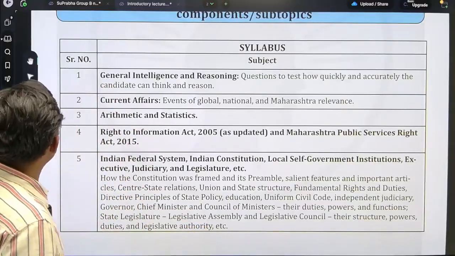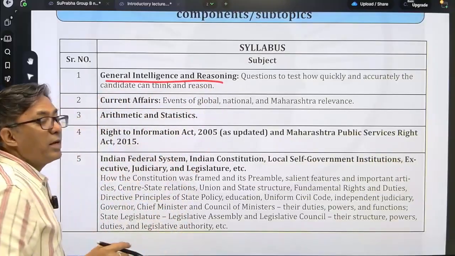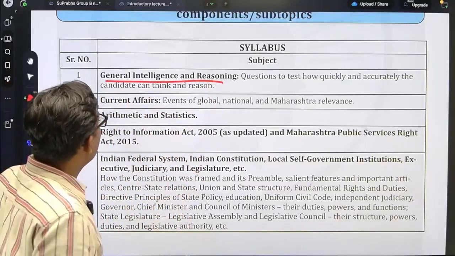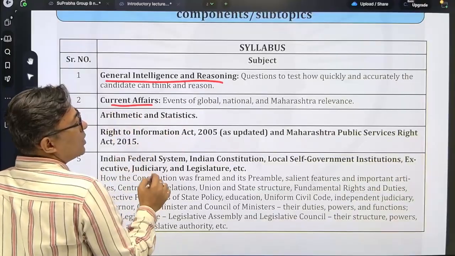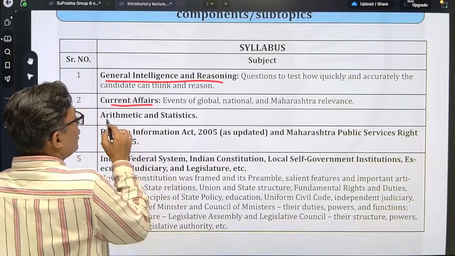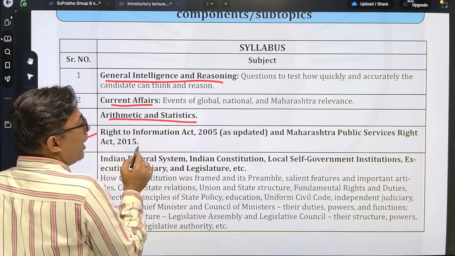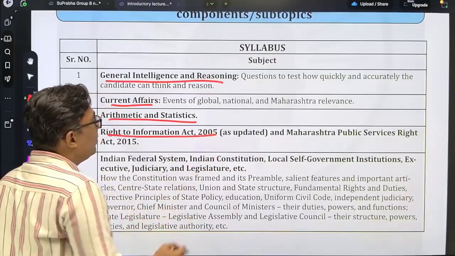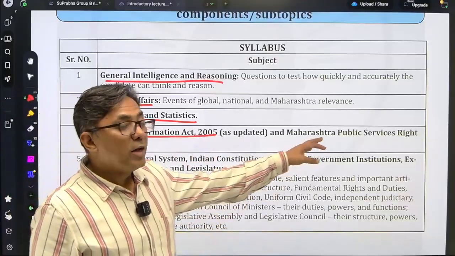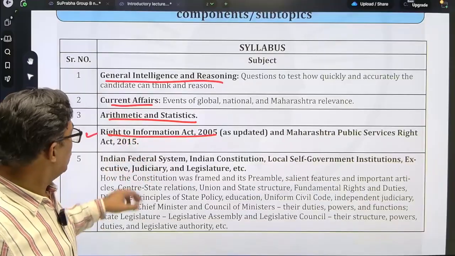What is the syllabus? First is general intelligence and reasoning, same like aptitude. Second, you have current affairs, national, international as well as Maharashtra, arithmetic and statistics. Now over here you have two acts which you have to deal with separately in mains, the Right to Information Act and the Maharashtra Public Services Right Act 2015. Questions will be asked on these two acts.